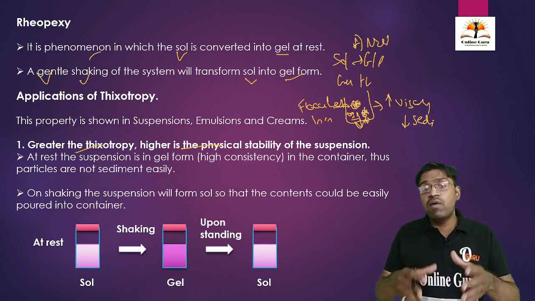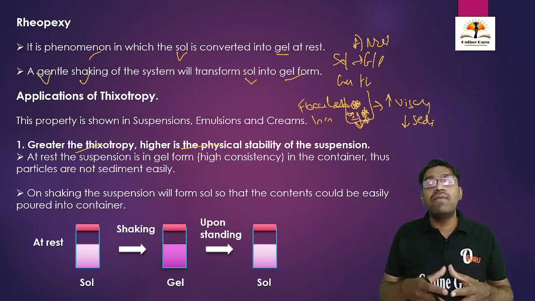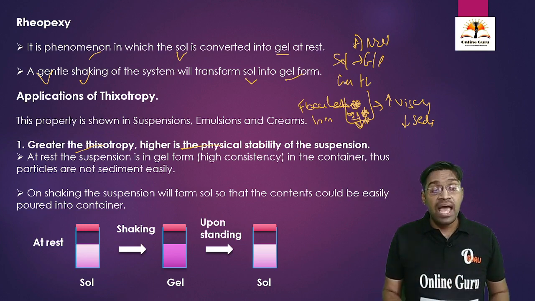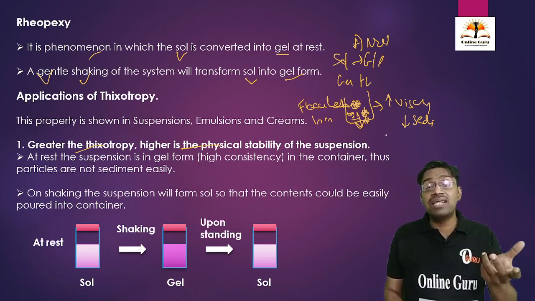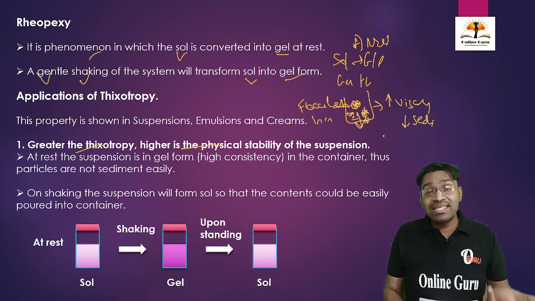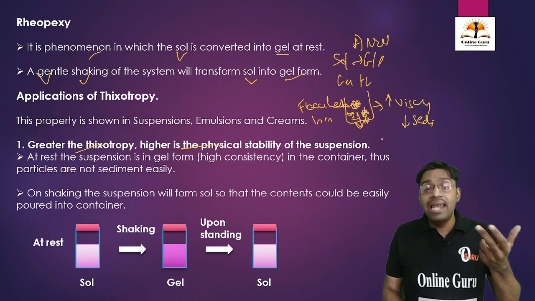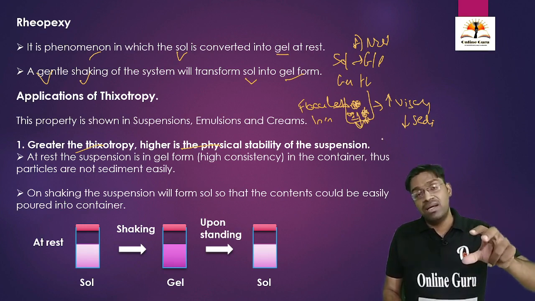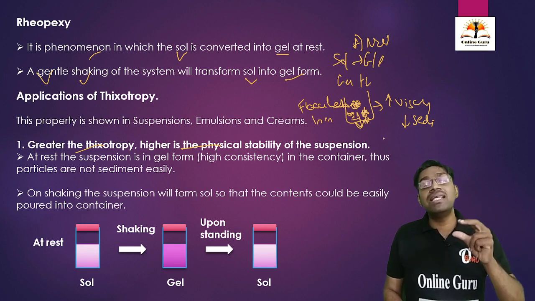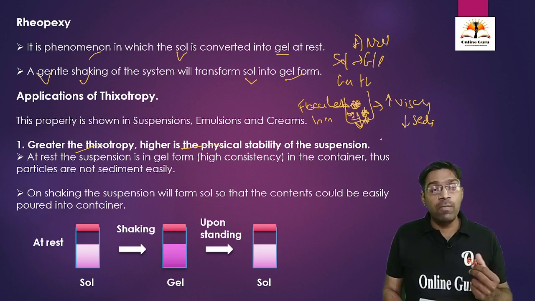Hence the flocculated suspension is going to convert into deflocculated suspension. The solution after shaking, which was initially very viscous, is going to become less viscous, and as it is less viscous, we can pour it and consume it. It is very easy to consume the less viscous formulation.